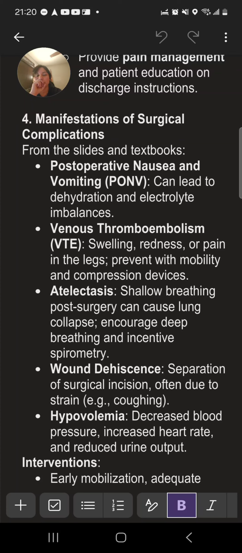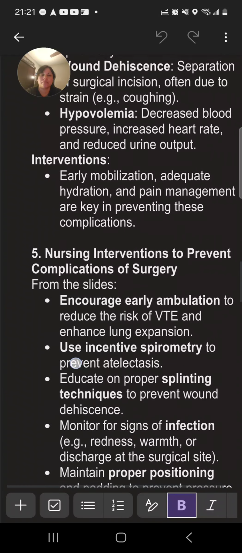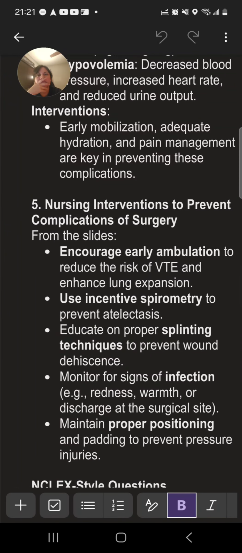Wound dehiscence: separation of the surgical incision, often due to strain, for example coughing. Hypovolemia: decreased blood pressure, increased heart rate, and reduced urine output. Interventions: early mobilization, adequate hydration, and pain management are key in preventing these complications.